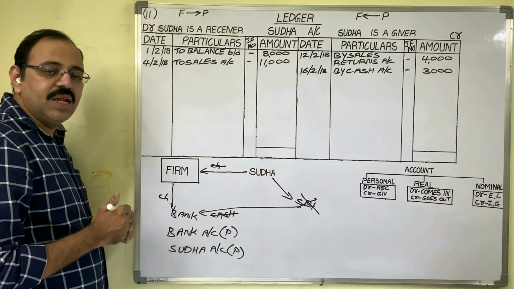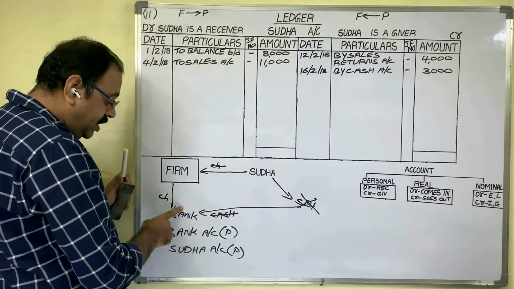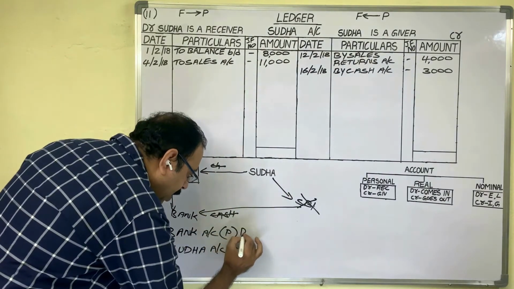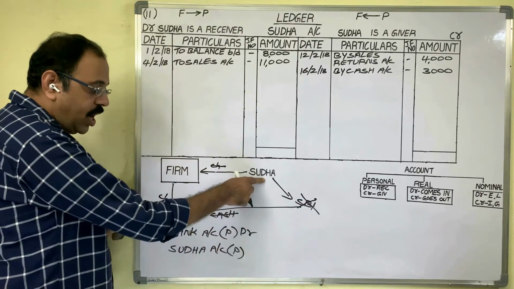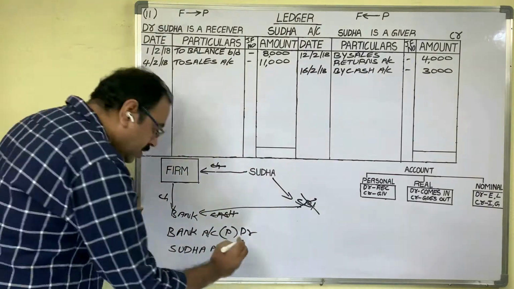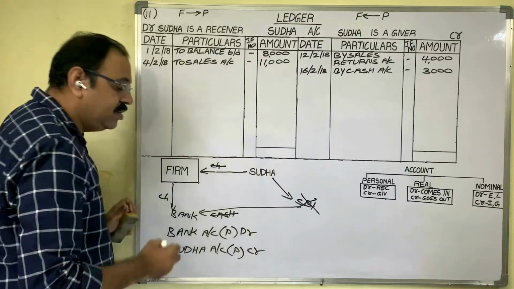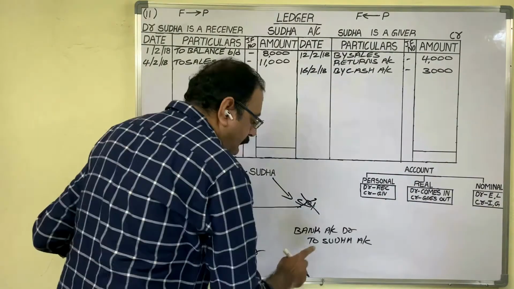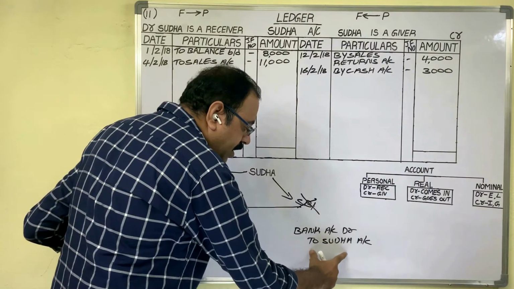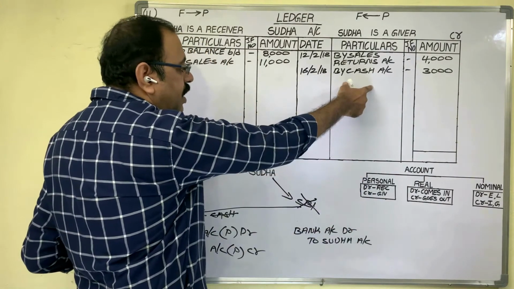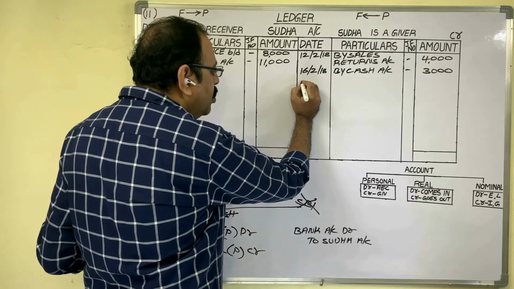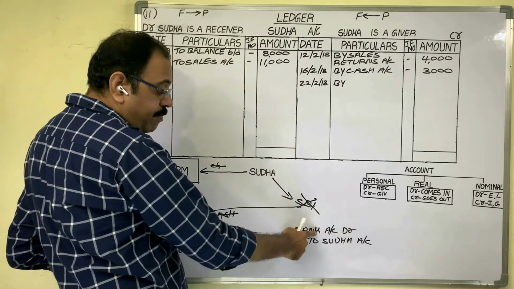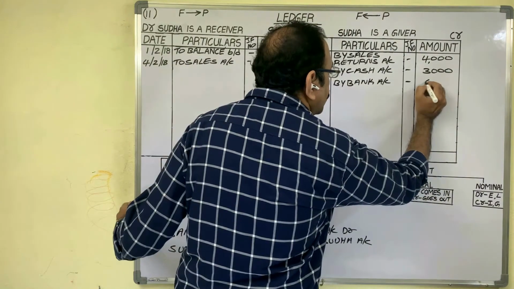Personal account rule: debit the receiver, credit the giver. The receiver is the bank, which is receiving cash now, so debit bank account. The giver is Sudha, who is giving a check to us, so credit Sudha account. The final entry is bank account to Sudha account. As Sudha account is credited, we post this entry on the credit side. In the date column, write down the transaction date. In particulars, by other account name, we write "By bank account", 6,000 rupees.